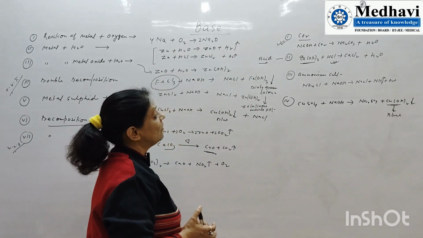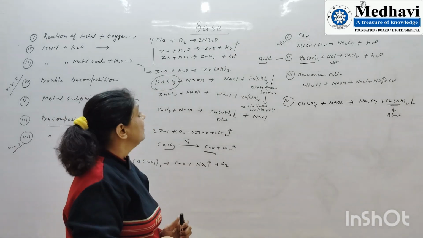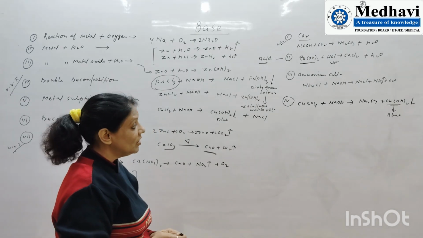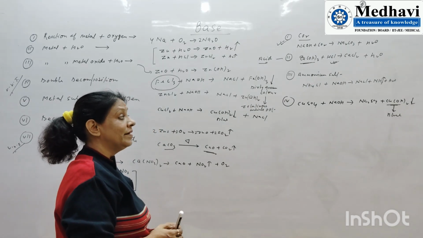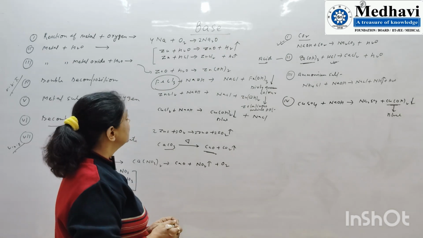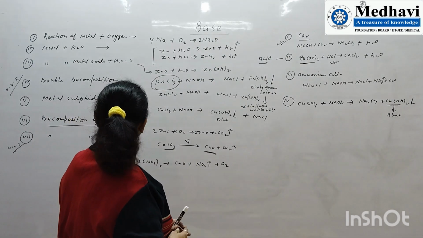So the first is what will happen when bases are treated with carbon dioxide, what will happen when bases are treated with HCl, with the ammonium salt, with the insoluble salt, and with metallic salts. So these are the information that we have got about the bases.